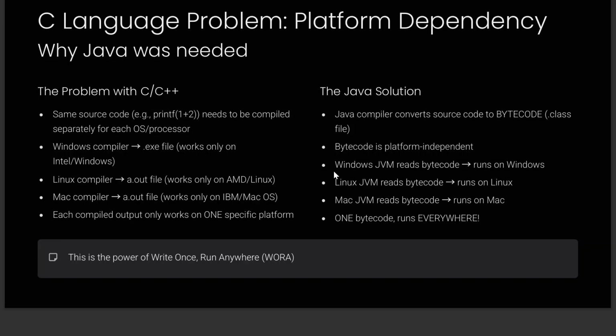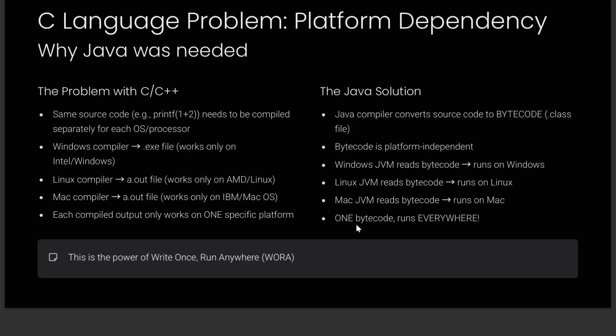Once you install the Java SDK, along with that you will get a JVM. Okay, so let's say you have a Windows JVM. The Windows JVM will be able to understand your bytecode irrespective of which source code, operating system, processor, or platform it was compiled from. It doesn't really matter. Even if you give the same bytecode to the Linux JVM, it will understand it and run the instructions in your bytecode on Linux as well. Even on Mac, it will be able to do it.